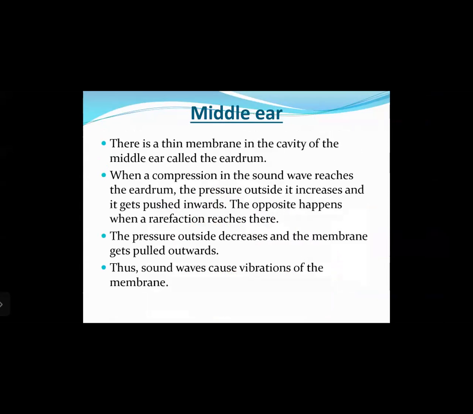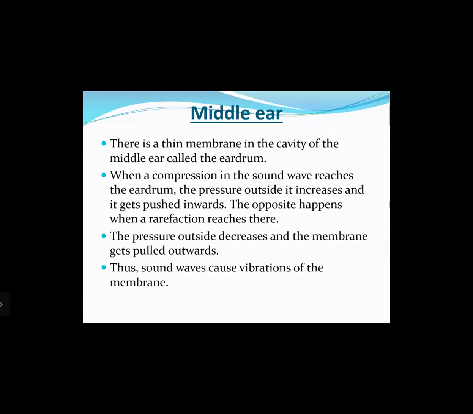Now there is a thin membrane in the cavity of the middle ear called the eardrum. When a compression in the sound wave reaches the eardrum, the pressure outside it increases and it gets pushed inwards. You must remember, sound waves travel in the form of longitudinal waves, which are a series of compressions and rarefactions.